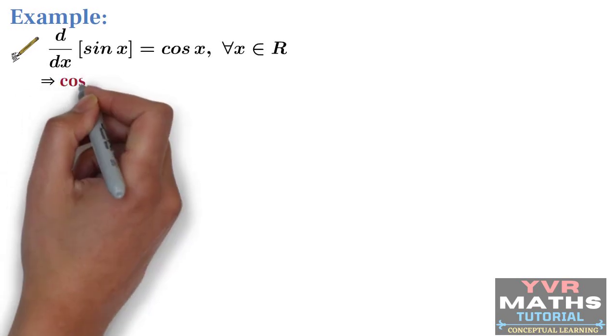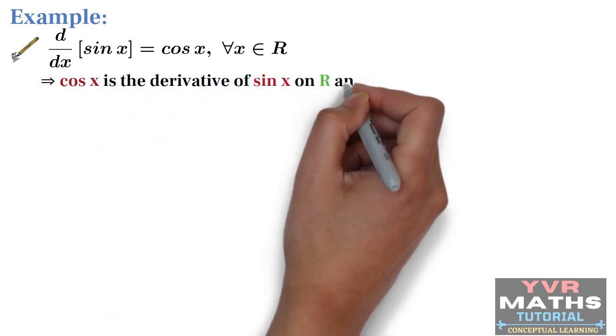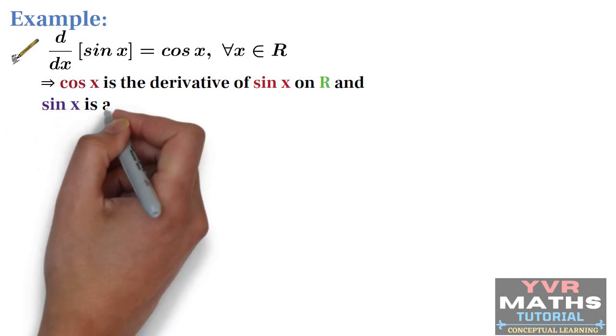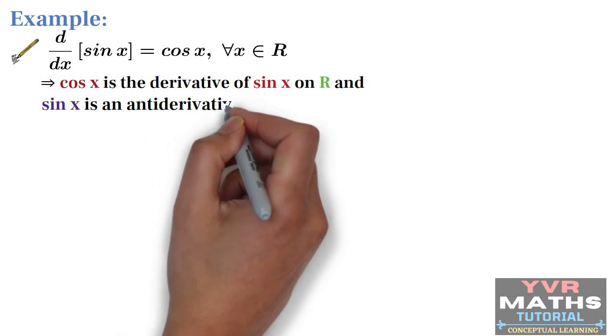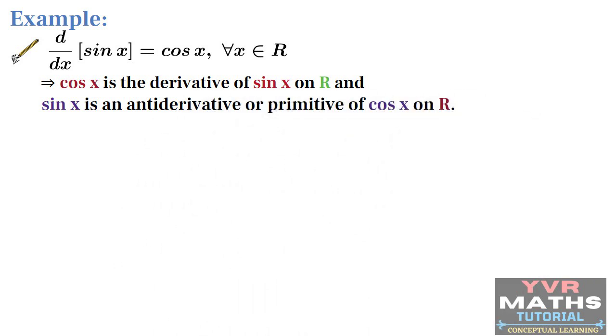Cos x is the derivative of sin x on R, and according to the definition of antiderivative, sin x is an antiderivative or primitive of cos x on the same interval R. Observe carefully, cos x is the derivative of sin x and sin x is the antiderivative of cos x.